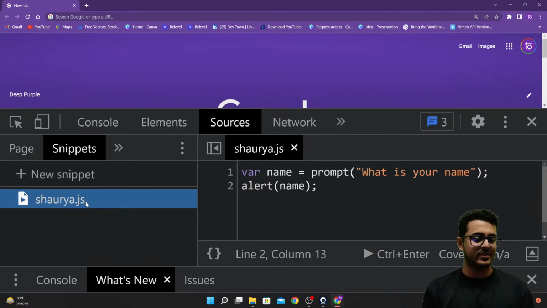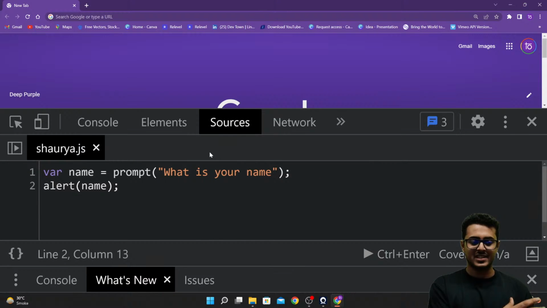Right over here we have created a new snippet called Shaura.js, and we are going to use that to write our code. I don't want this on the left hand side, so I'm going to click on this particular button called hide navigator. That will just hide it, and we are able to see our code right over here.